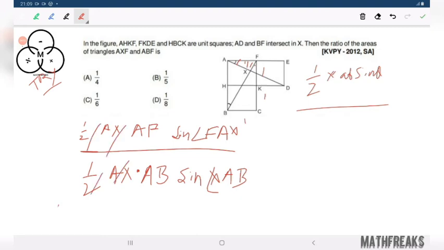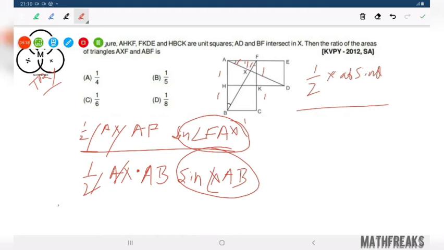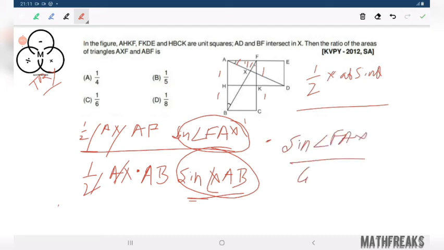This cancels out. This cancels out. We have AF equals to 1, AB equals to, this is 1, 1, so AB equals to 2. So we need to find the value of sine FAX and sine XAB. How do we find out? Now interestingly, sine angle XAB equals to sine of 90 minus this angle, that is cos angle FAX. So we need to find the value of sine angle FAX and cos angle FAX.